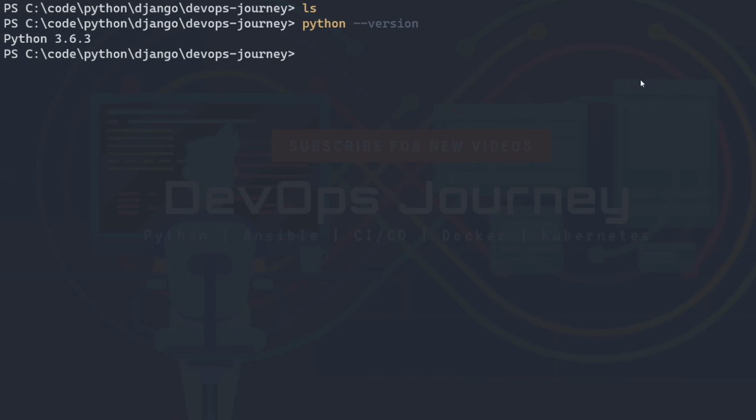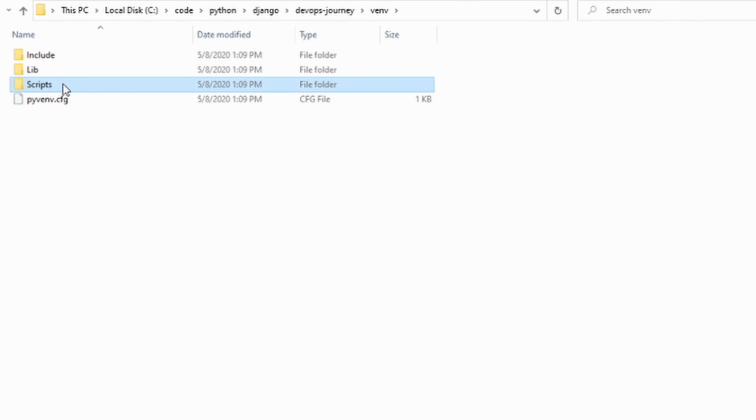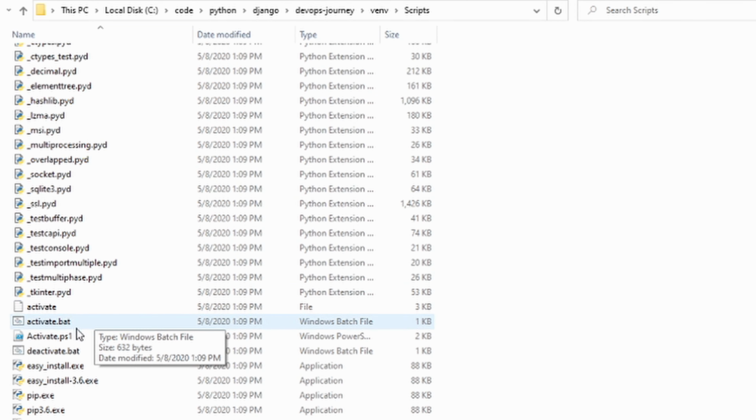So there's many different ways to create Python virtual environments, but the way we're going to do it is we're going to type python -m venv. And what this is going to do is create a Python virtual environment directory structure. So once that's created, we're going to activate our Python virtual environment. So just to show what it looks like in Windows, it's creating this file structure, and if you hop in there and go to scripts, what we want to run is these activate files.